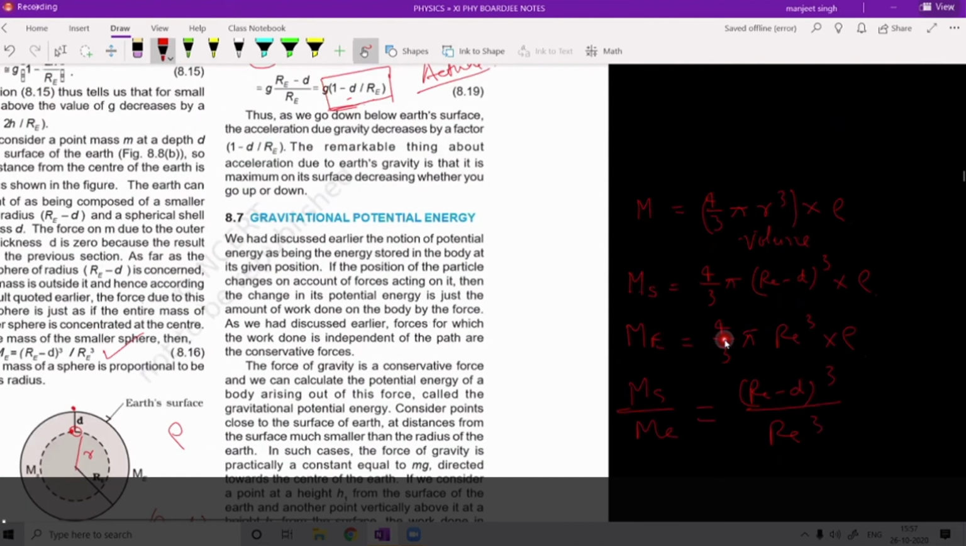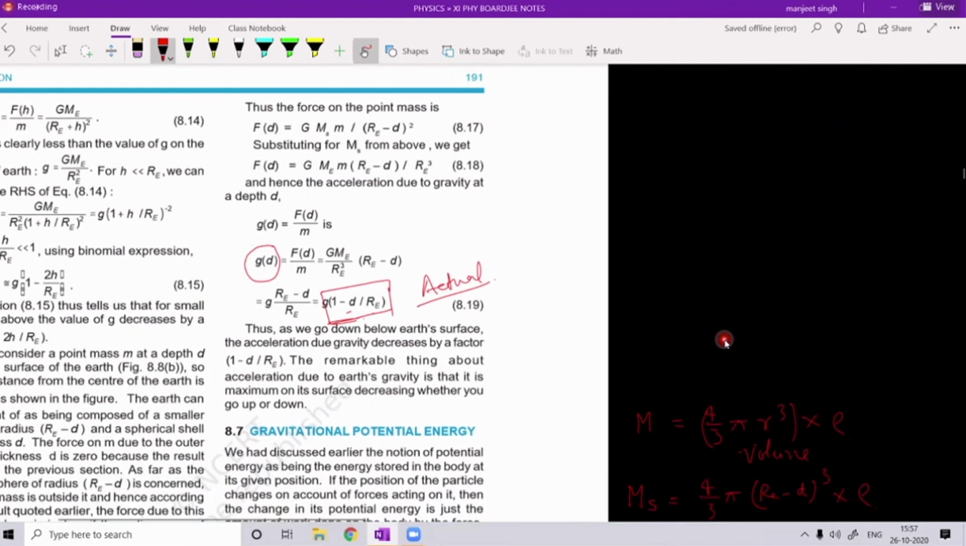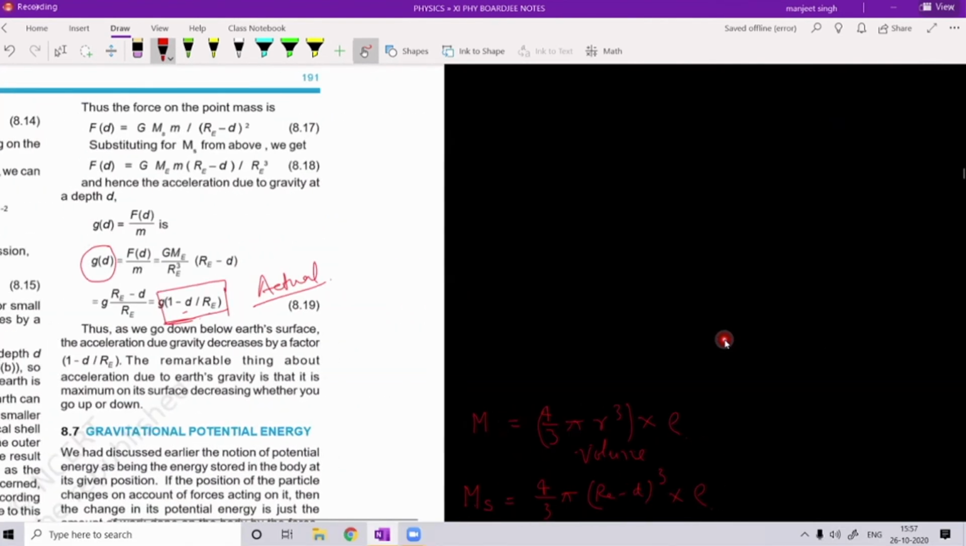Where force on the point mass m, you see NCERT textbook it is given. Force on the point mass m which is kept at a distance d below the surface of Earth, Fd. Okay, let me write it here, Fd.